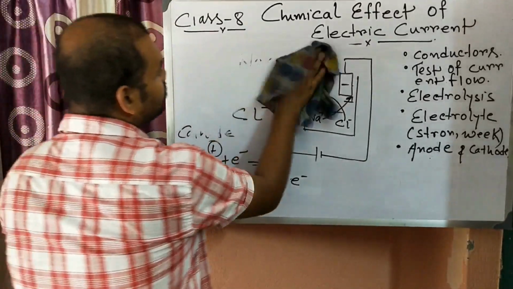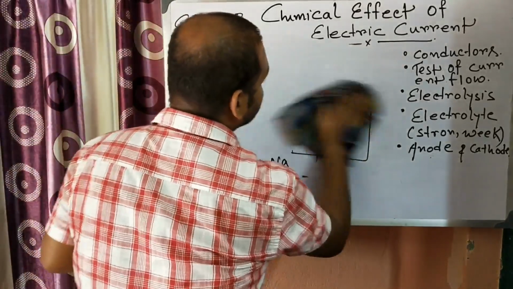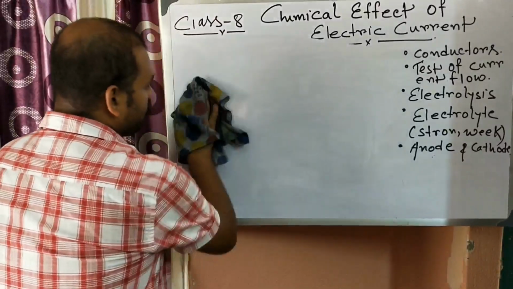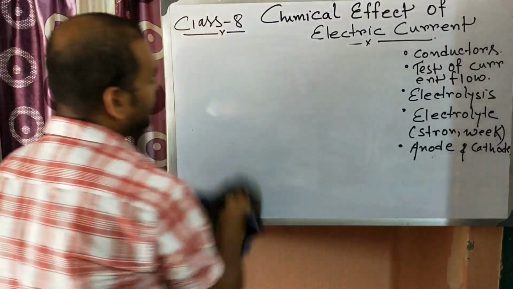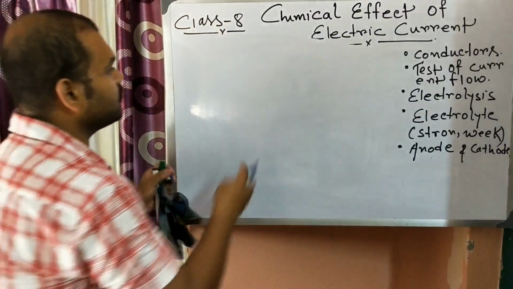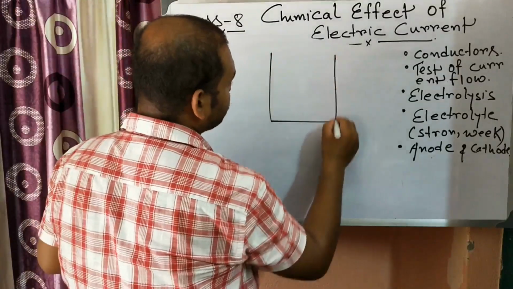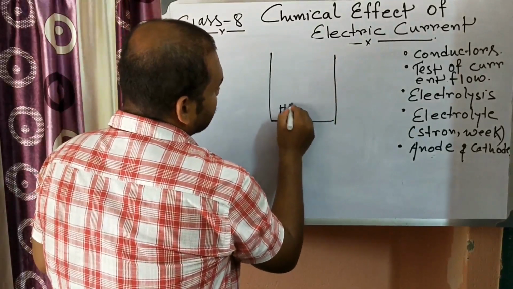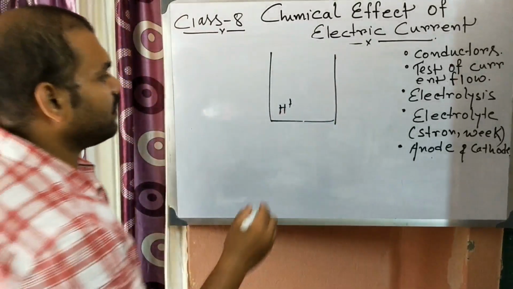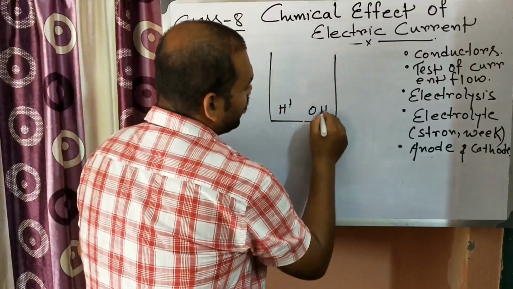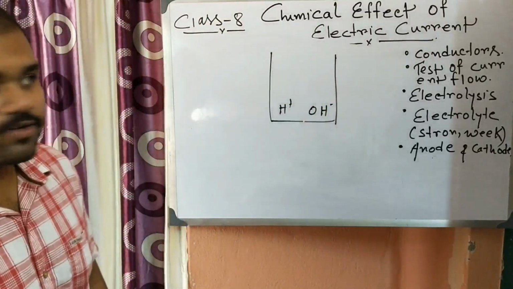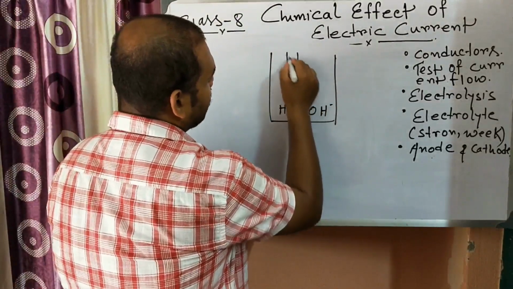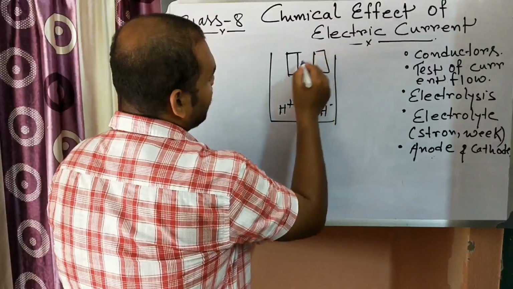Now in the case of electrolysis of water, what happens? Suppose there is water. In water, when some amount of acid is added, it dissociates into H plus ion and OH minus ion. Next, there is a positively charged and a negatively charged electrode, the anode and cathode.